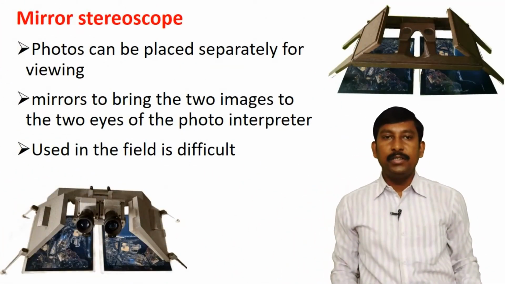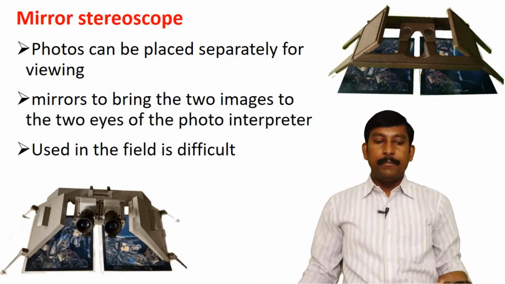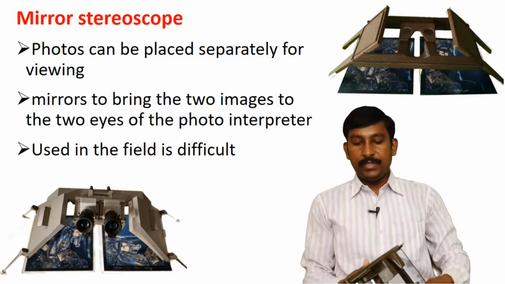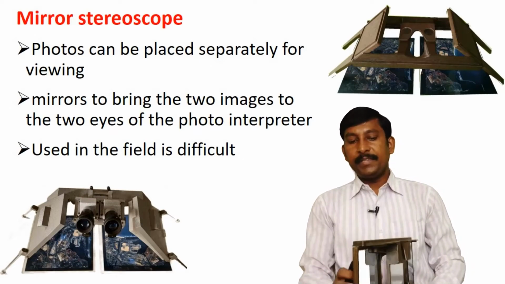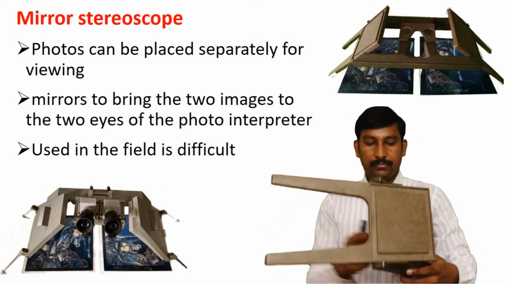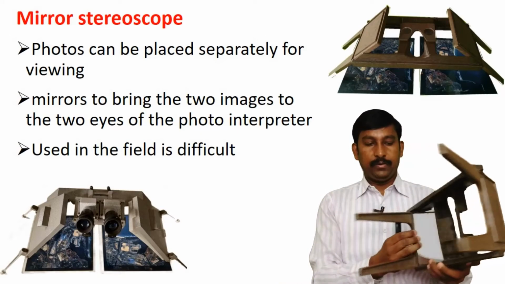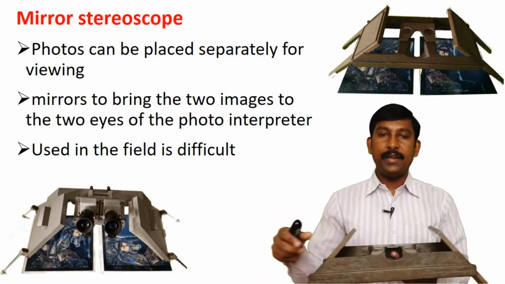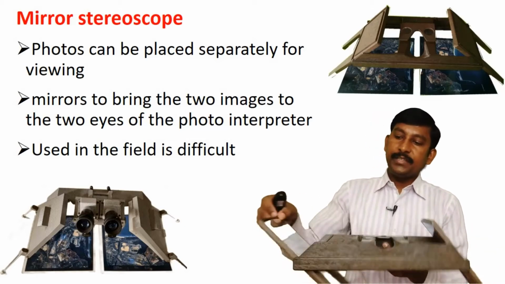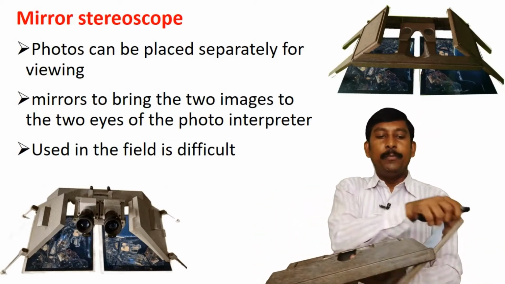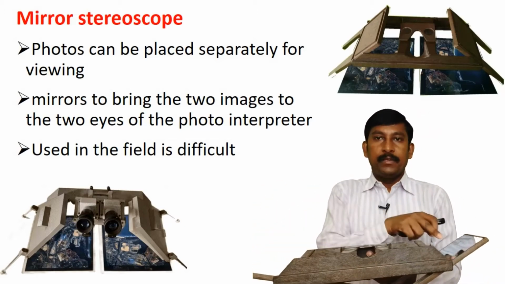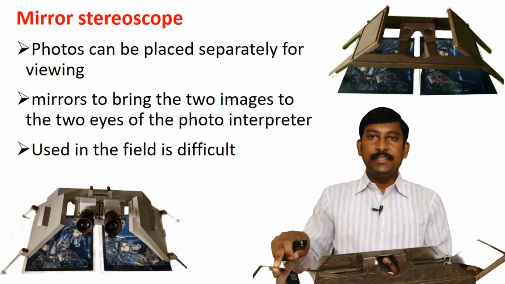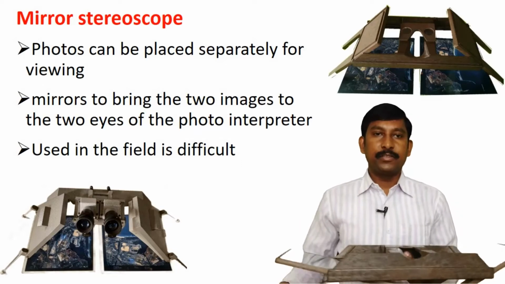Next type of stereoscope is the mirror stereoscope. This is the mirror stereoscope. The basic difference between the pocket stereoscope and this stereoscope is that it has two mirrors. By this reason it's called a mirror stereoscope.